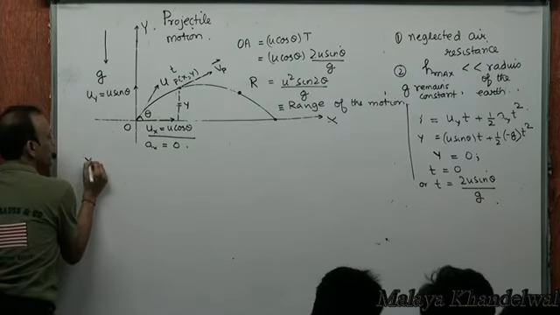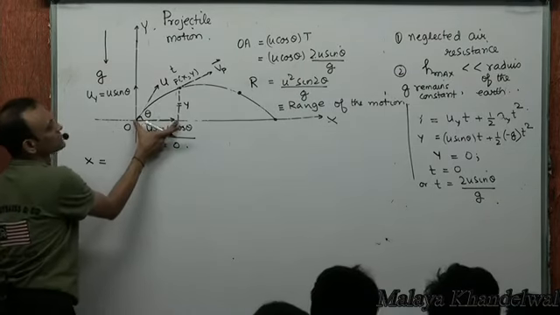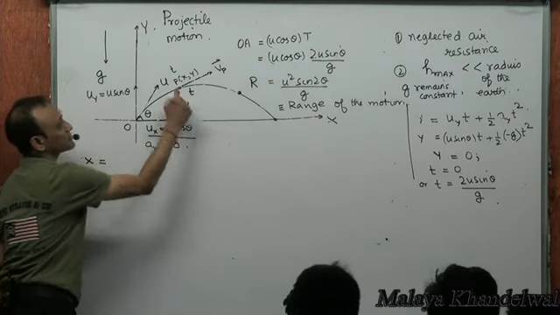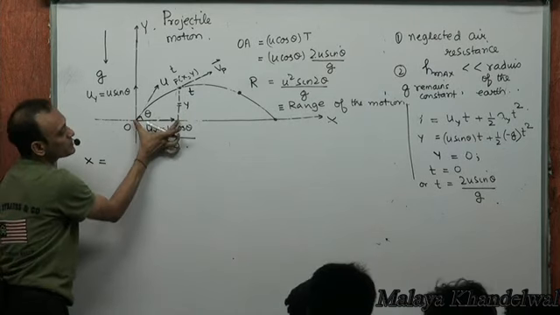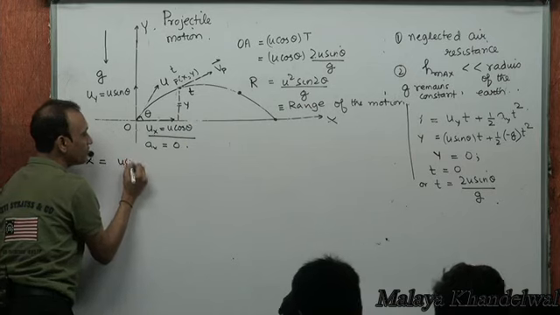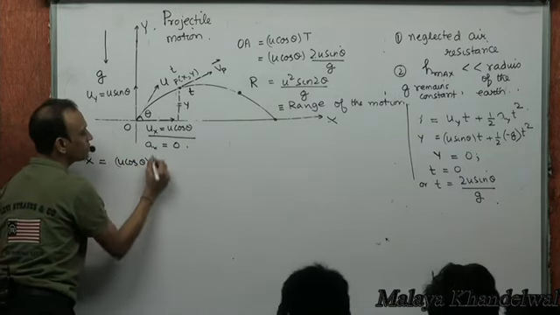What's the x coordinate t seconds later? What causes x? U cos theta. Acting for how long? For t seconds. When the particle reaches P, what's the displacement in the x direction? X, right? Which is caused by what? U cos theta acting for t seconds.